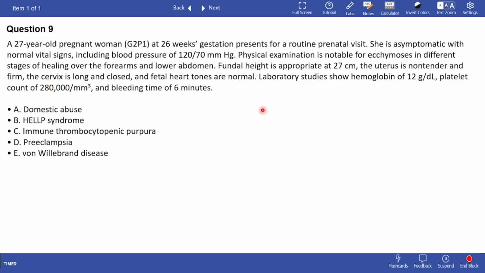Question 9. Platelet count of 280, bleeding time of 6 minutes. We'll just read it from the beginning. So, 27-year-old pregnant woman, G2P1 at 26 weeks gestation, presents for a routine prenatal visit.